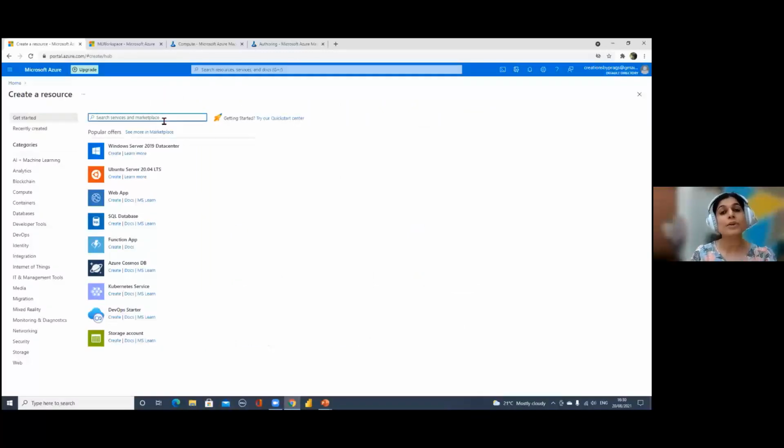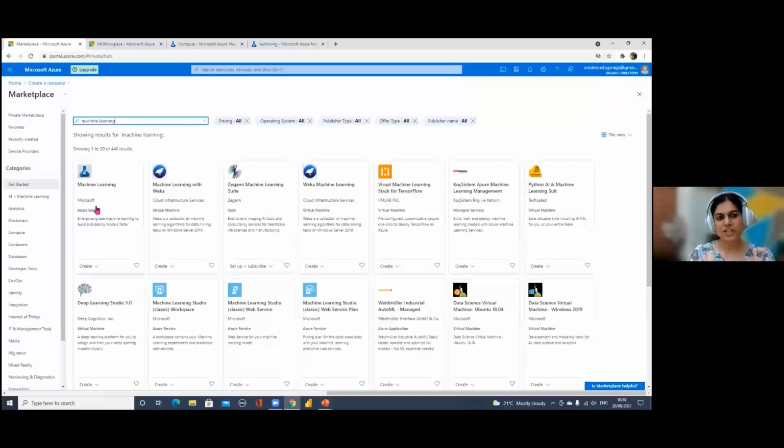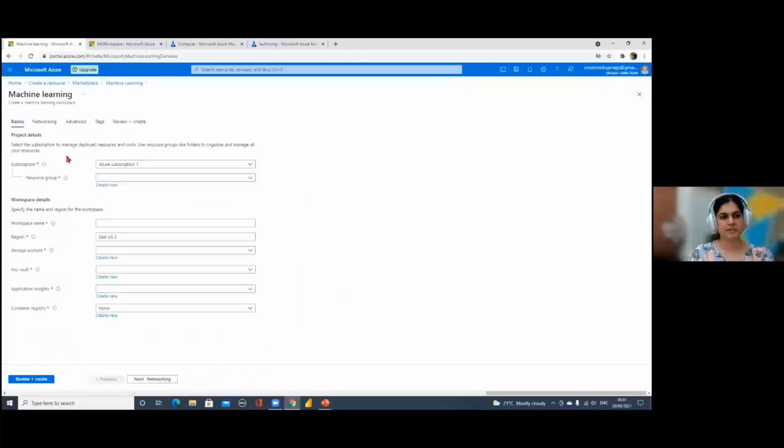Now, in this case, I want to create a machine learning resource because I want to use the services related to machine learning. So the simplest thing is just type search and search for machine learning, hit enter, and it shows you machine learning. So the first thing is machine learning, and just choose that. Once you choose that, hit create, because we want to create a machine learning resource.